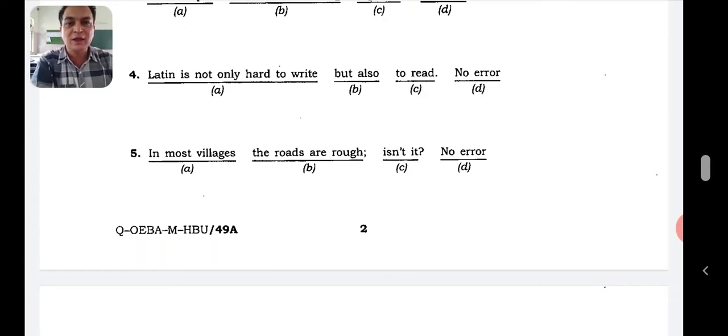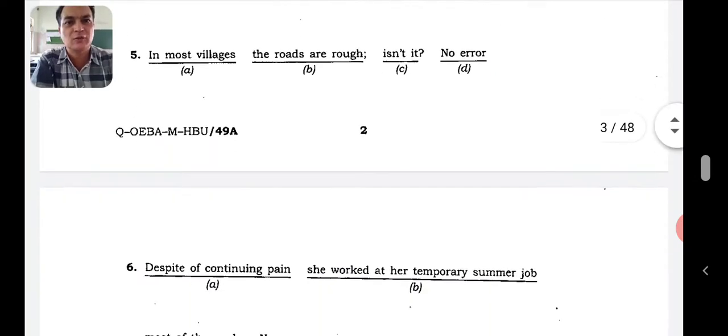Now, what is the subject there? The subject is the roads. Don't worry about the prepositional phrase, in most villages. It is not the subject. The subject is plural, so when the subject is plural, they will come. The roads, they. Now you know what the question tag should be: aren't they? So where is the error? The error is in C.